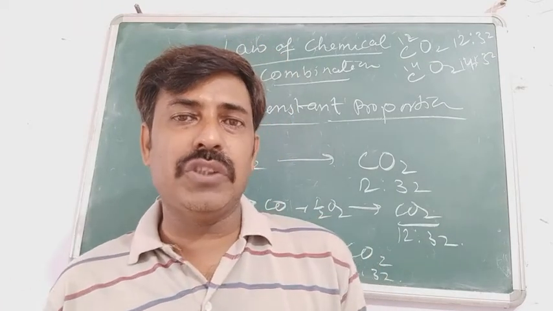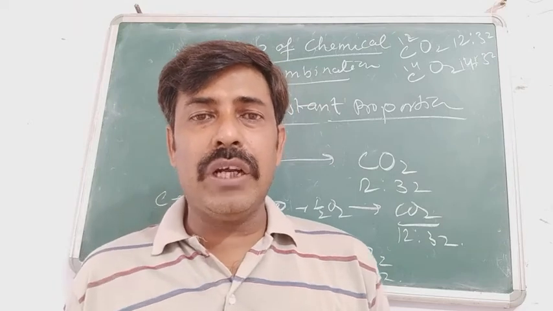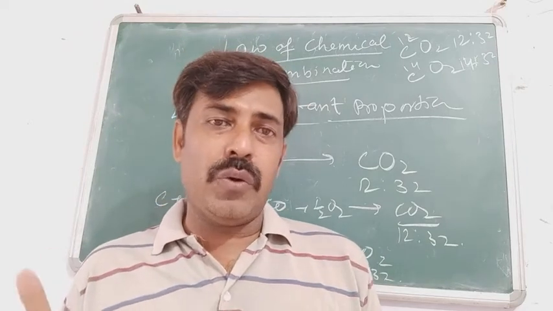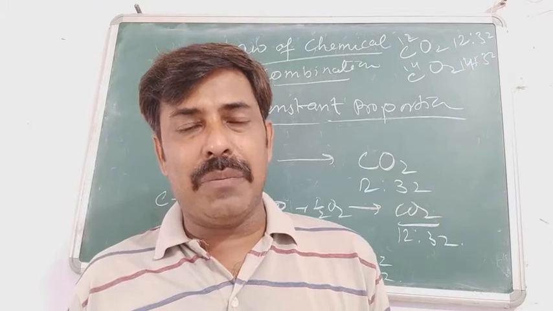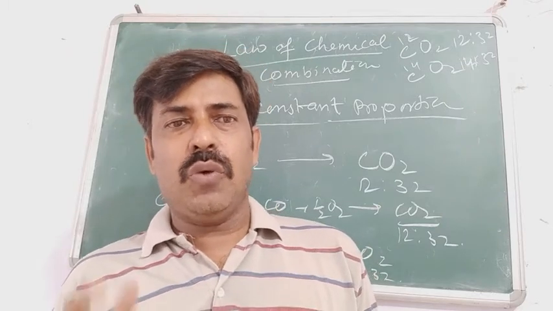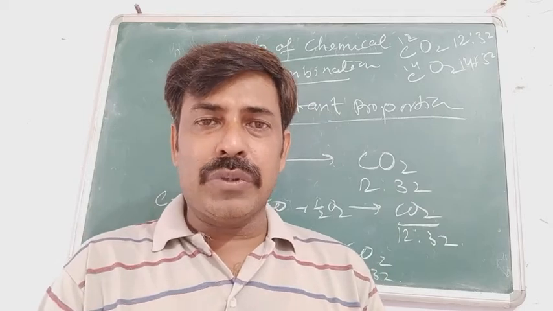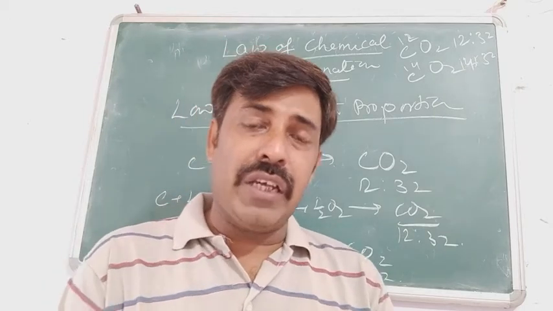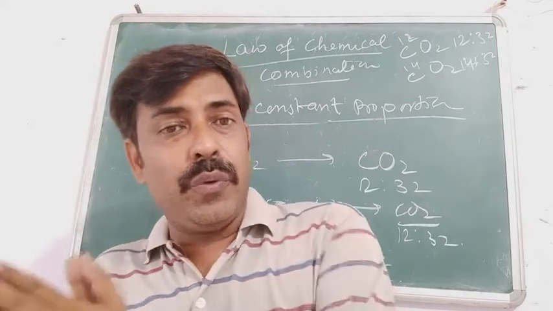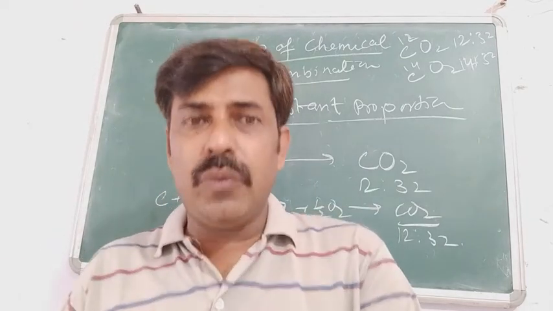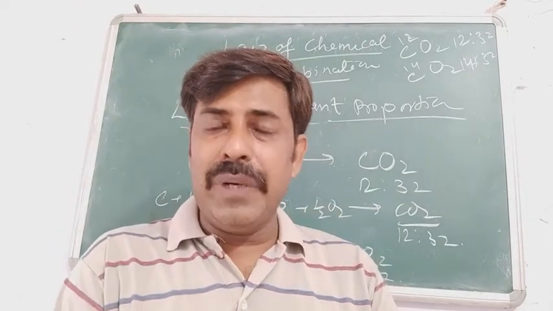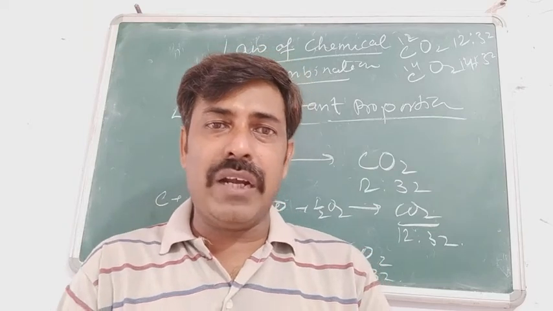AMU, atomic mass unit. Why is it 1.008? Because that 1.008 is the average atomic mass of the system. So whatever ratio we are taking in the case of constant proportion, the ratio between two or more average atomic masses, depends on how many elements are participating in the formation of that compound.